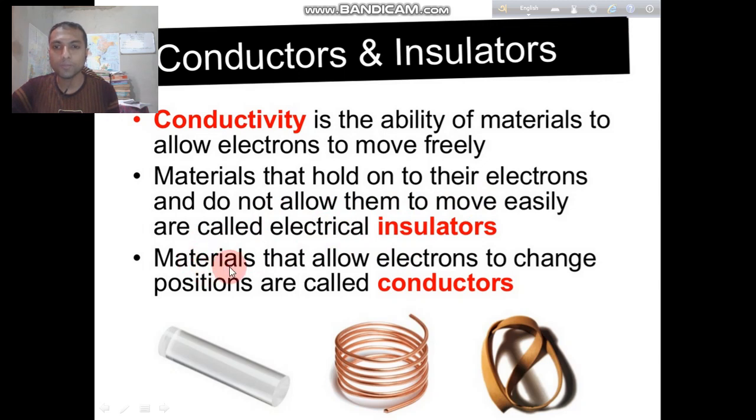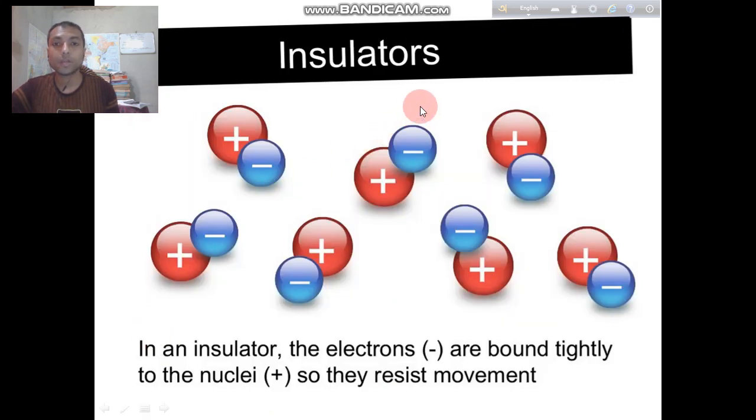On the other hand, materials that allow electrons to change position are called conductors. Here three figures are given. This is the glass bar, this is the copper coil, and this is the belt. Here the glass bar and belt are insulators, and the copper coil is an example of a conductor. Now we will discuss insulators and conductors in detail. At first we will discuss insulators.